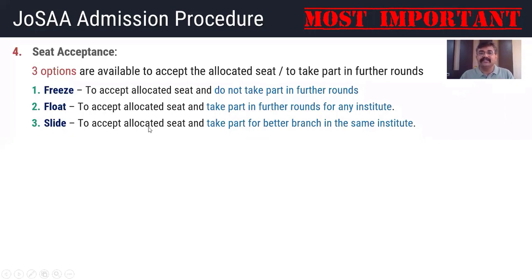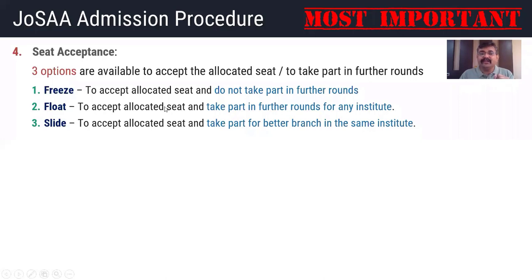Slide option means you are accepting the seat allocated to you, but if you want to try for a better branch in the same college, the same institute, then you have to select the slide option. Repeating all three options again: the first option is freeze. That means to accept the allocated seat and not take part in further rounds, you need to press the freeze button.